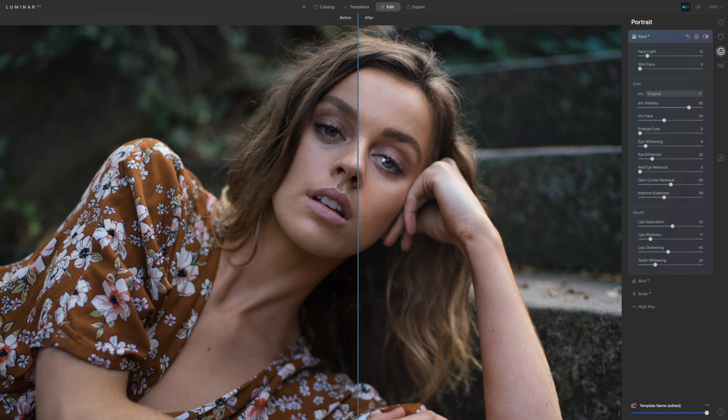So here you can see what the before looks like of the eye on the left, and here you can see what the after looks like of the eye on the right. Next up, we have the Skin AI.